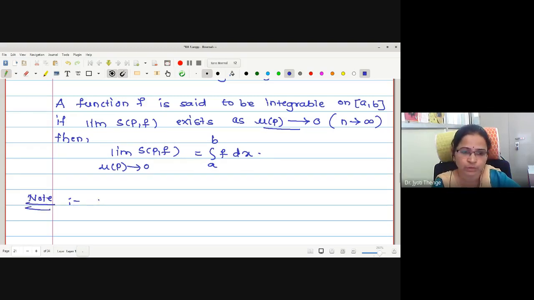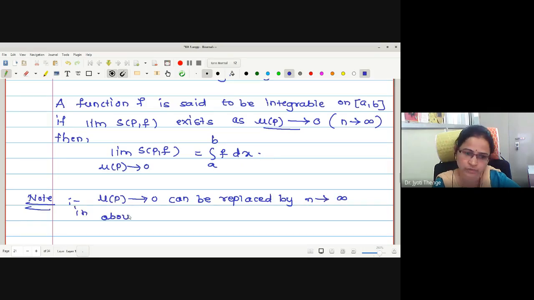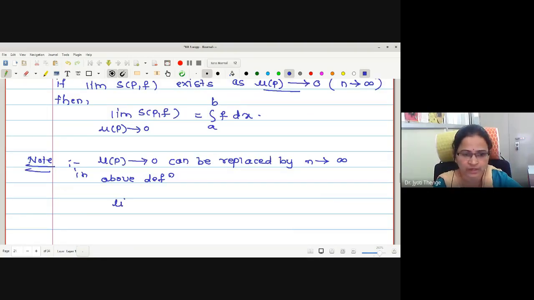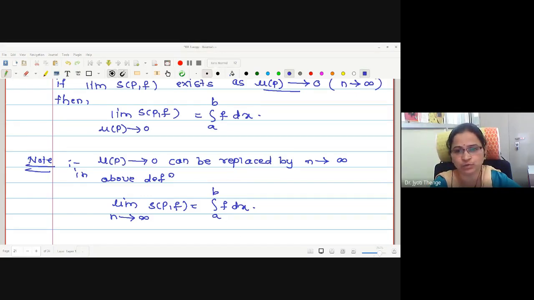Mu P tends to 0 can be replaced by n tends to infinity. In the above definition, that is, limit n tends to infinity S_P f is equal to integration a to b f dx. Both the definitions are equivalent. If students were having any difficulty about the Riemann sum, please ask me. Otherwise, we will move towards the next part.